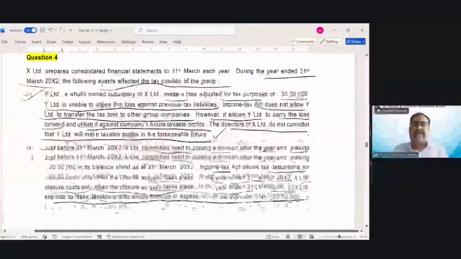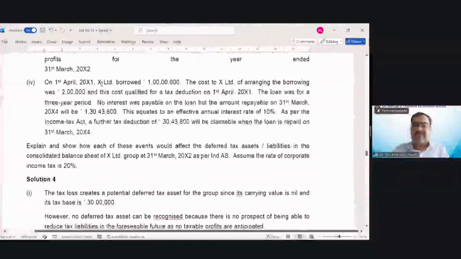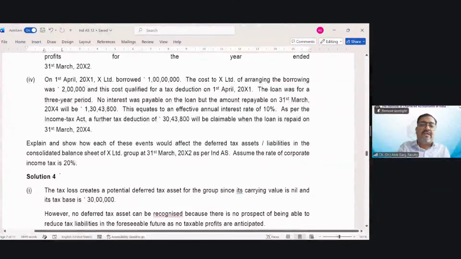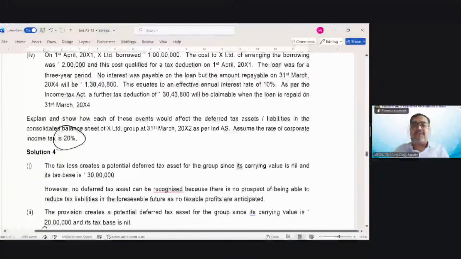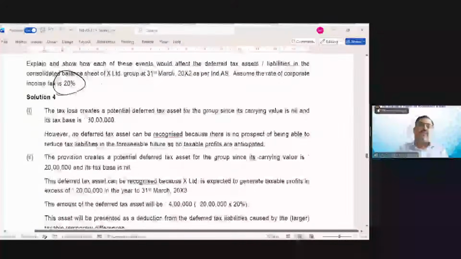What is my tax rate? My tax rate is 20% given in the question, 20%. So 20 lakh multiplied by 20%, 4 lakh rupee of deferred tax asset is going to be recognized, right? So let's read this.